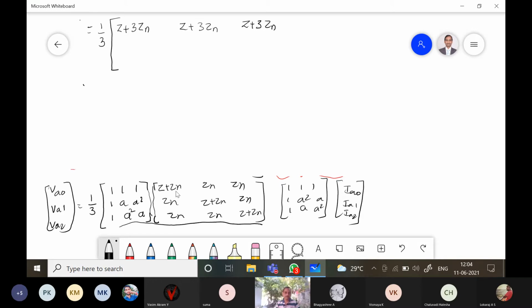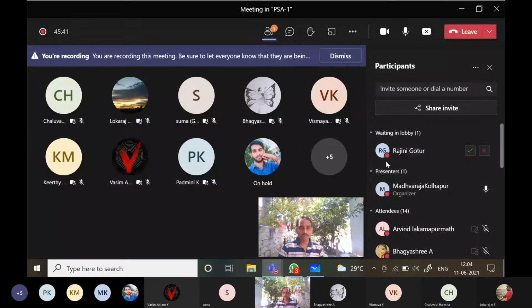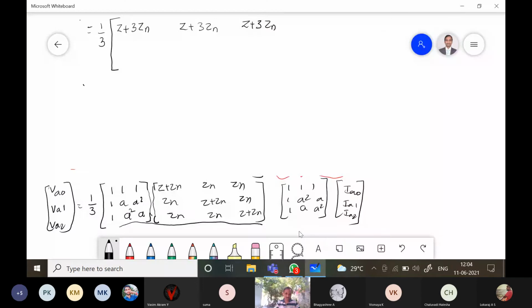Next, first row over, second row first column. What is the second row? 1, a square, a. Therefore 1 plus a square into Z plus Zn. Take Zn common, Z plus Zn common, so 1 plus a square is the first element.